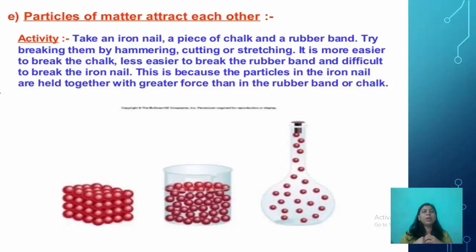Take an iron nail, a piece of chalk and a rubber band. Try breaking them by hammering, cutting or stretching. It is easier to break the chalk, less easy to break the rubber band, and difficult to break the iron nail. This is because the particles in the iron nail are held together with greater force than in the rubber band or chalk.